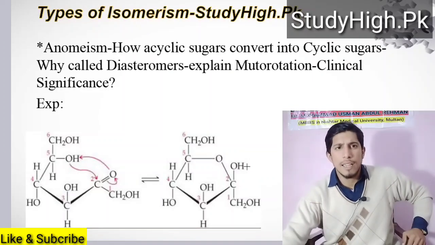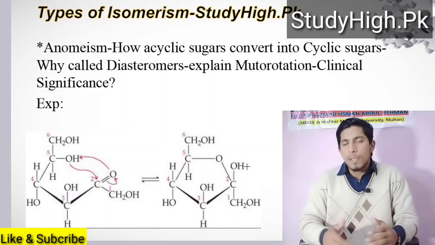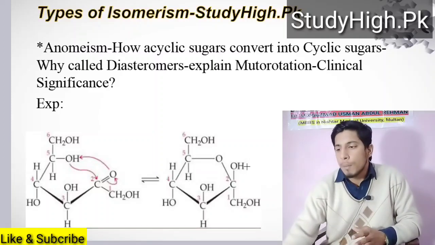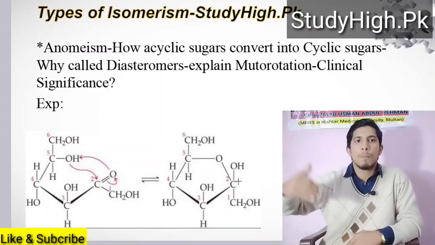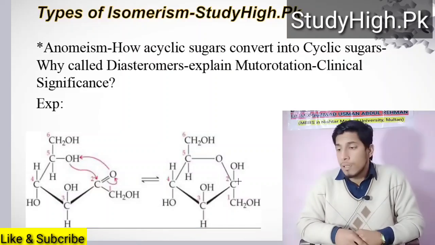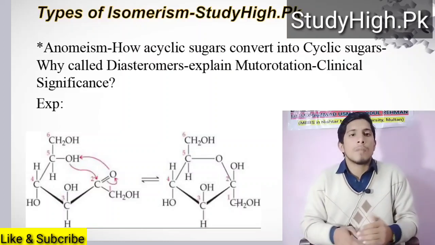In papers, if this OH group is present above the carbon, then we call it beta anomer. If present below the ring, then we call it alpha.